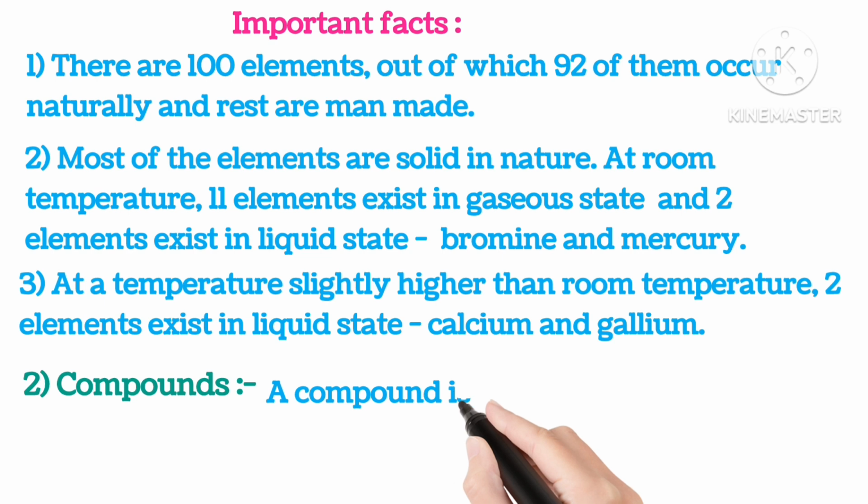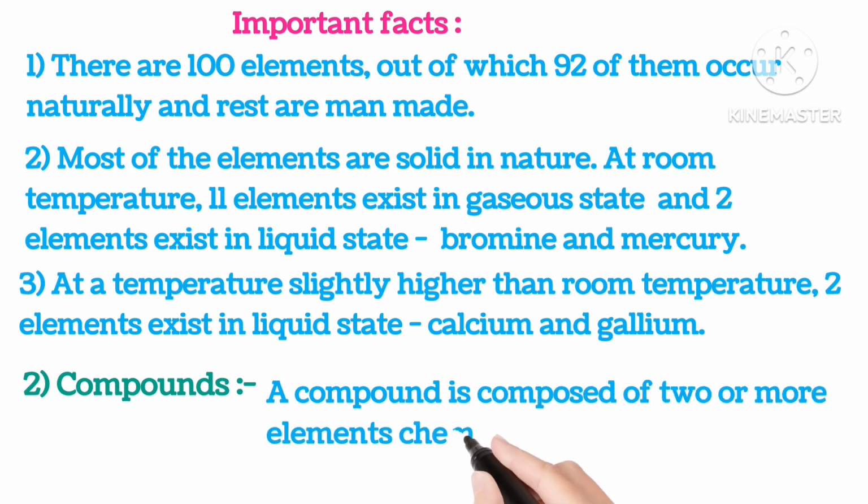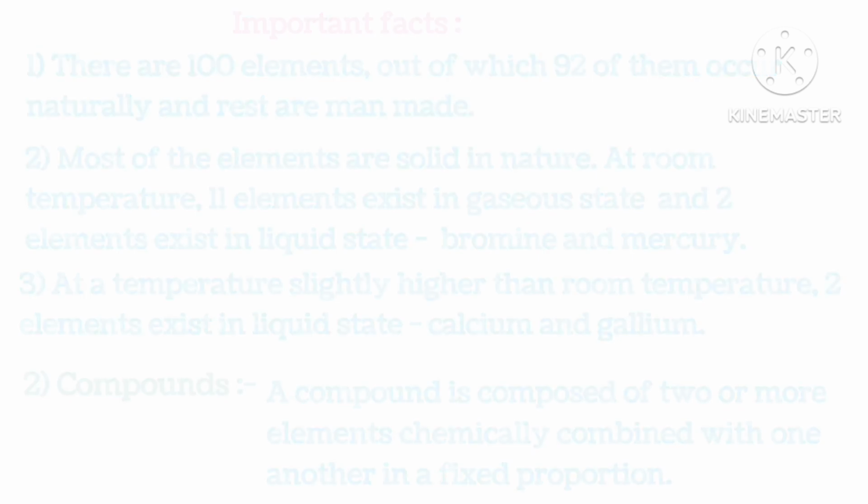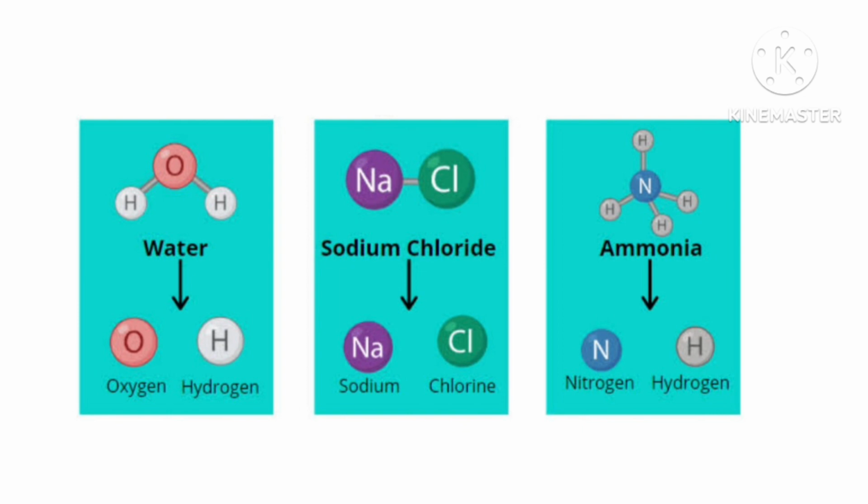Compounds. A compound is composed of 2 or more elements chemically combined with one another in a fixed proportion. For example, water is made up of oxygen and hydrogen. Sodium chloride is made up of sodium and chloride, and ammonia from nitrogen and hydrogen.